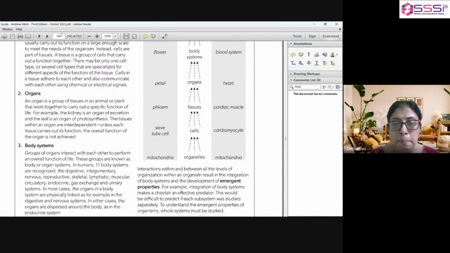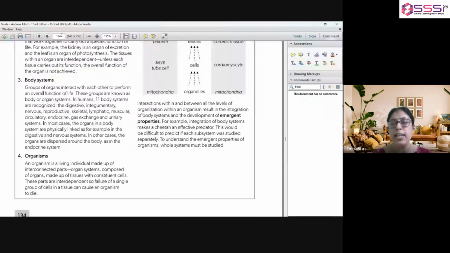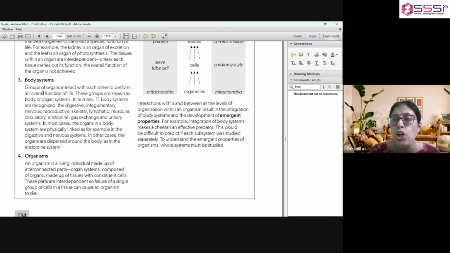These organs combine to form body systems. Groups of organs interact with each other to perform an overall function of life. And these groups are known as body or organ systems.